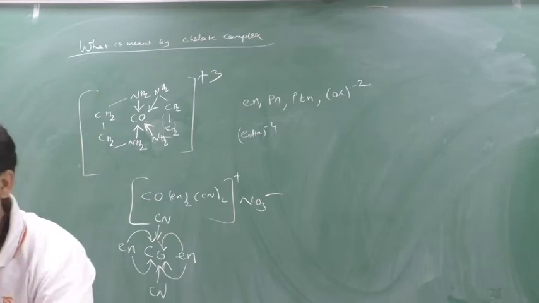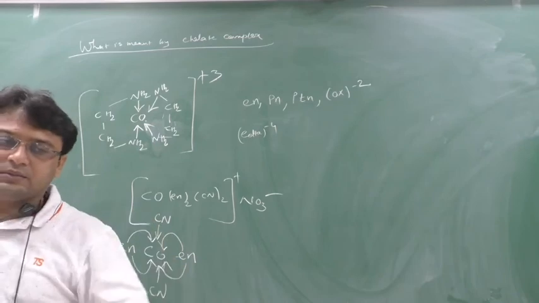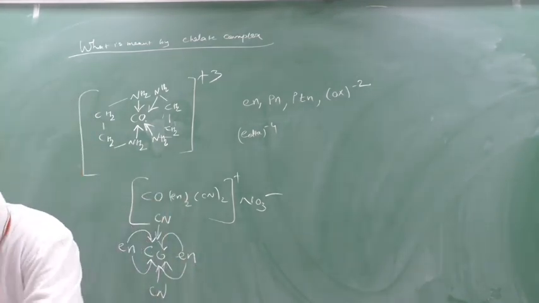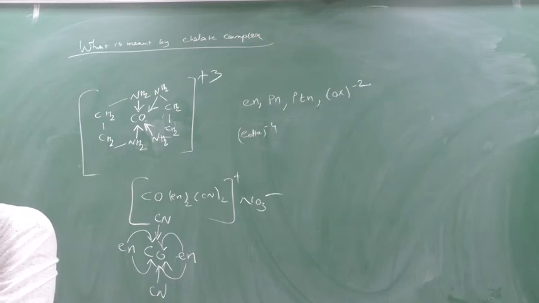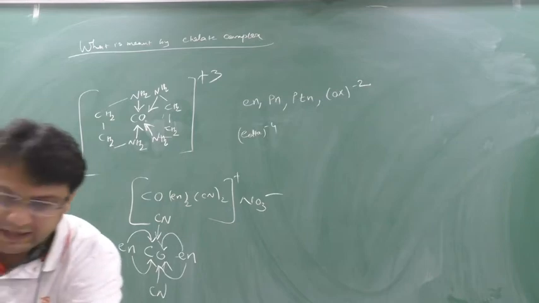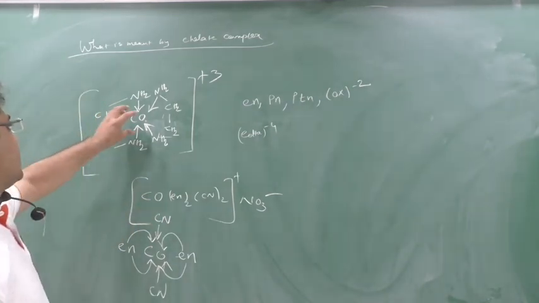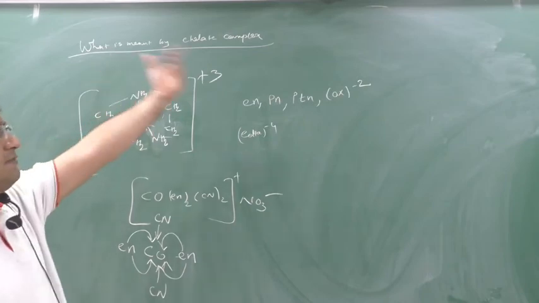Write down. This point I am giving now is very important for your assertion and reason type of question. The stability of a chelate is greater than that of a simple complex formed by monodentate ligands. Obviously, the chelate complex stability will be more, because it has a number of cyclic rings, and this compound will be more stable than the simple complex.